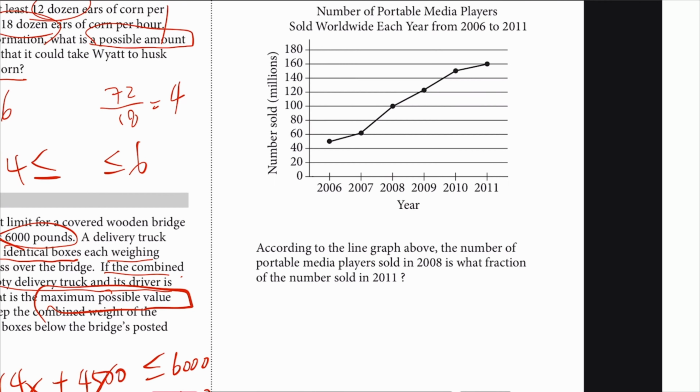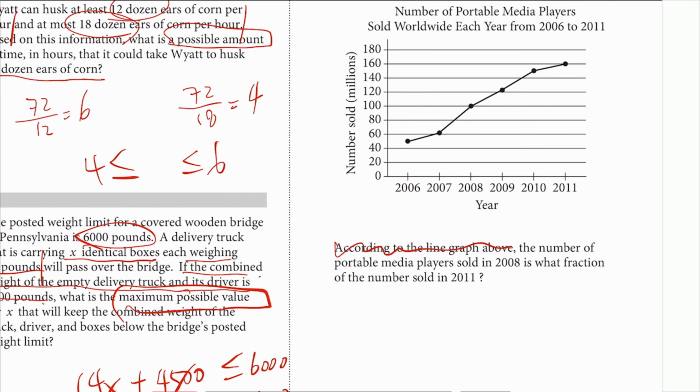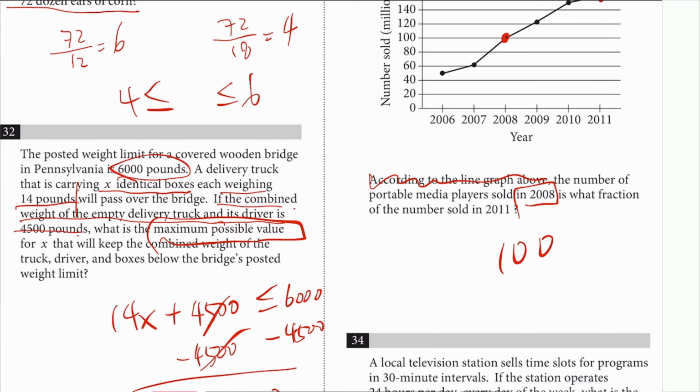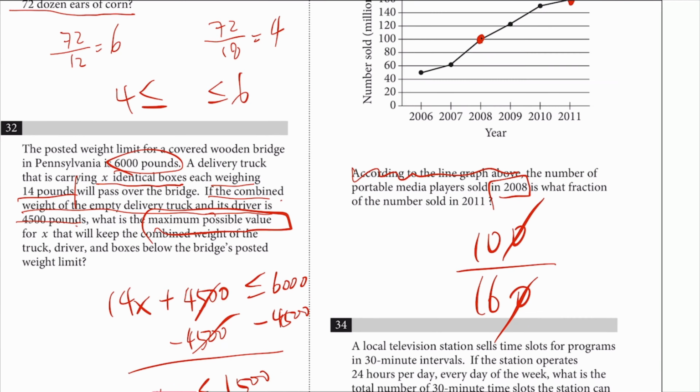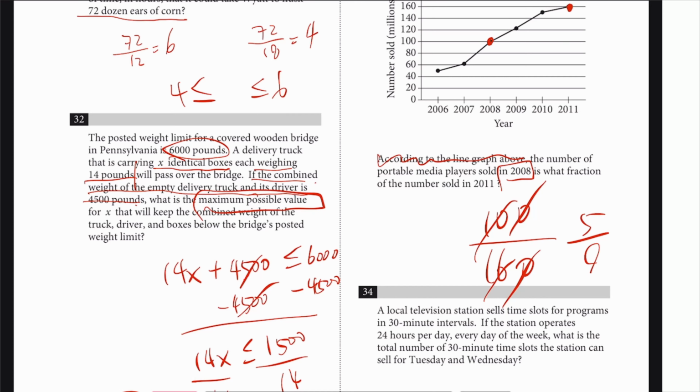Number 33, according to the line graph, the number sold in 2008. 2008, that's 100. Is what fraction of 2011? That's 160. Just put it over 160. Boom. Cancel the zeros. Reduce that. 5 over 8 it is.